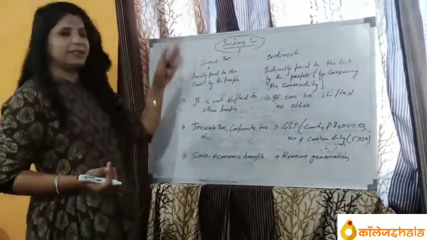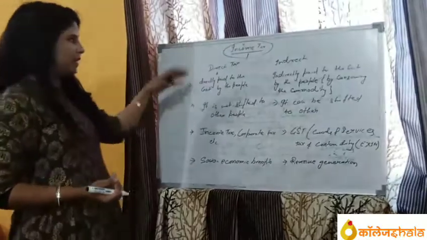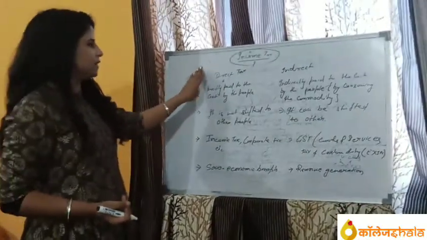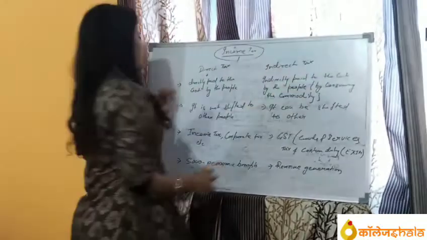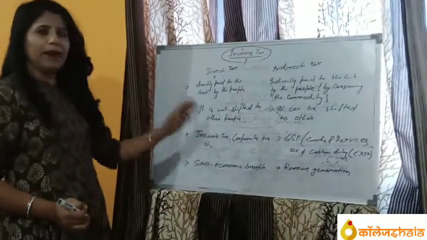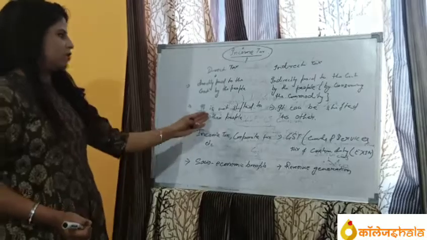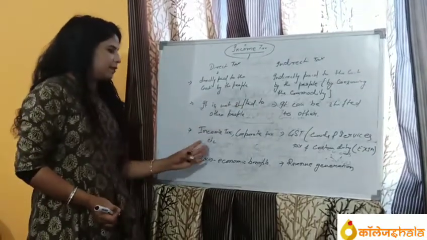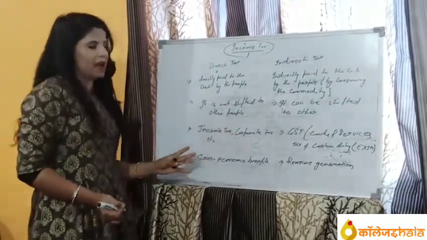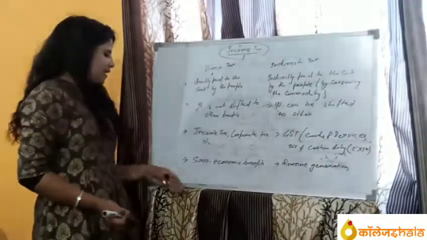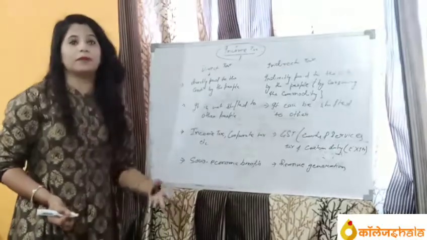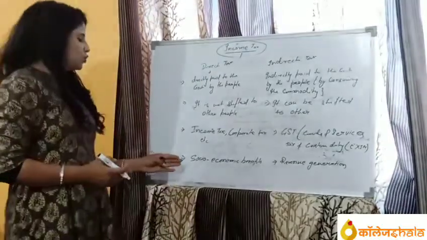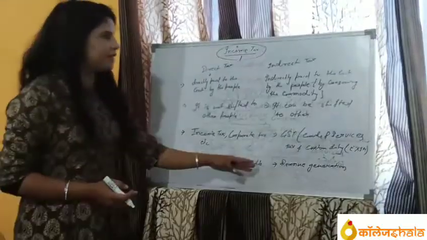Let's talk about the summary. Income tax is further divided into direct tax and indirect tax. The direct tax is paid to the government by the people directly, and it is not shifted to other people. Income tax, corporate tax, etc. are examples of direct taxes. The income through direct taxes is used by the government for social economic benefit.